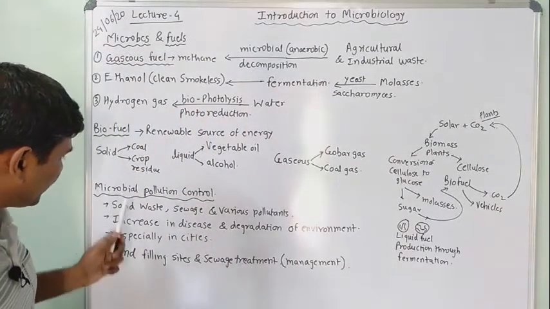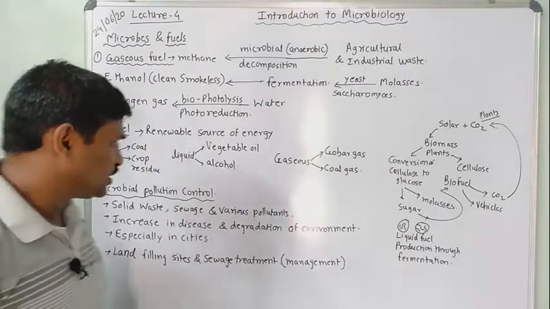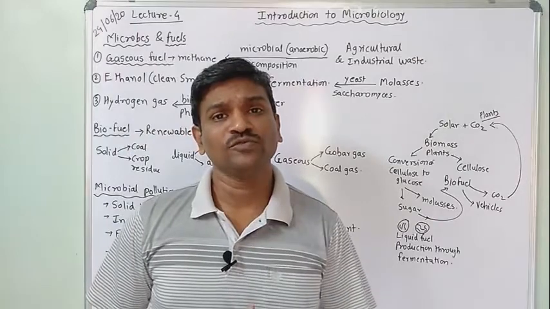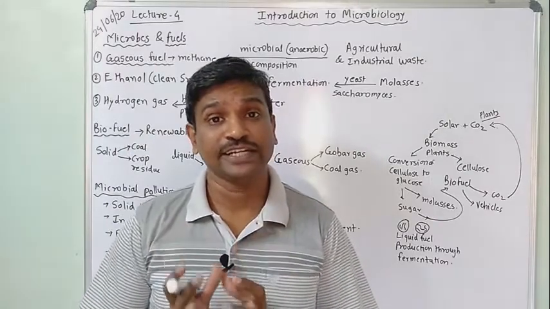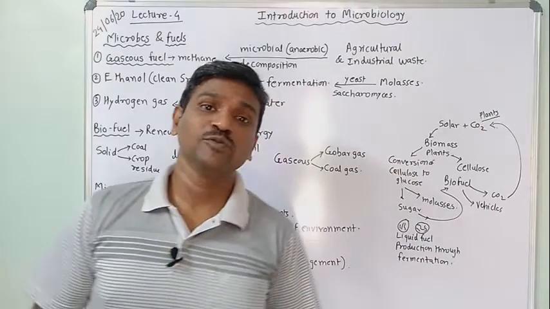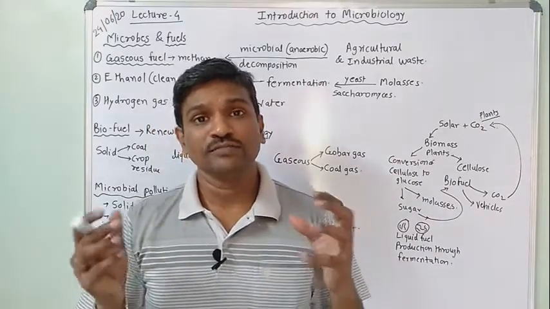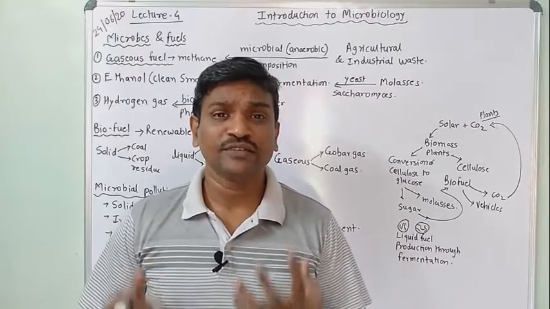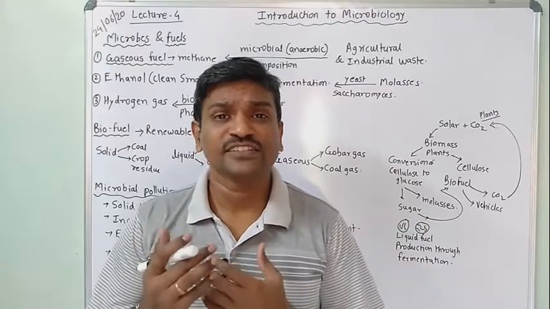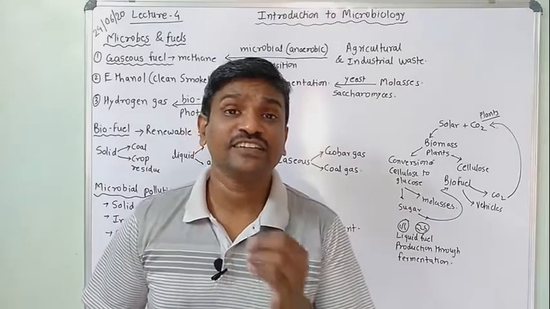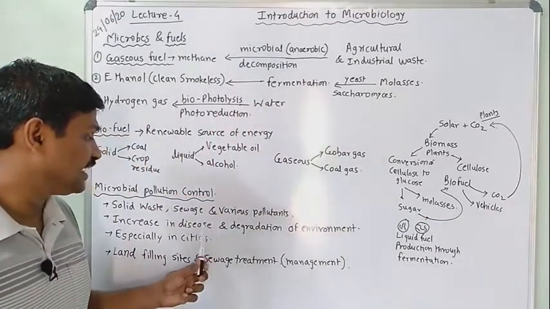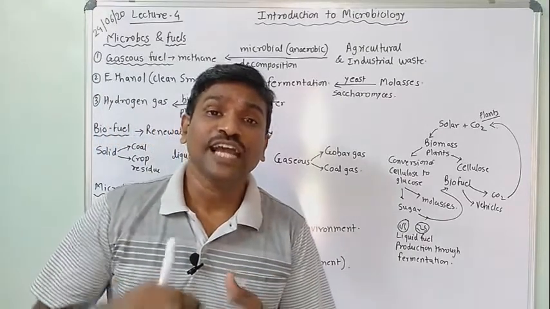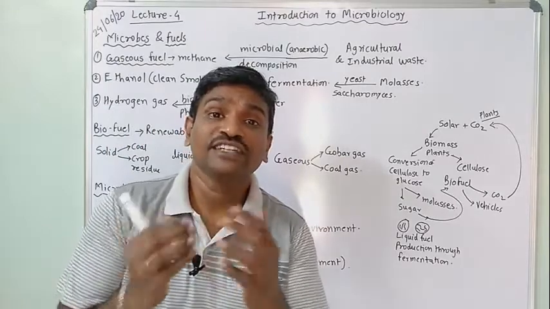Now we come to the point of microbial pollution control. As we know, a main problem arises in densely populated areas, meaning cities. For example, Mumbai, where I am situated. It produces sewage and solid waste from home to home, and liquid waste is also produced. That affects the environment, degrading it and producing disease.